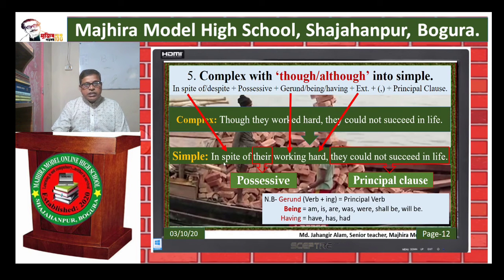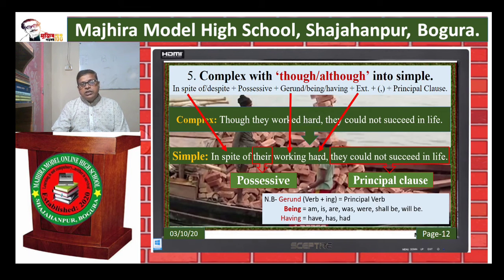We use in spite of instead of though. We use their possessive instead of they. We use gerund working because there is a principal verb. Worked is principal verb.